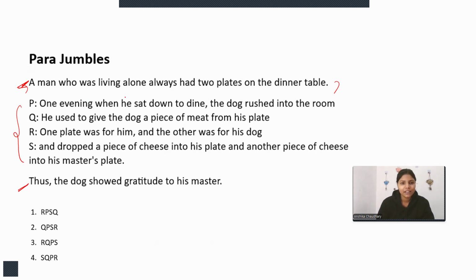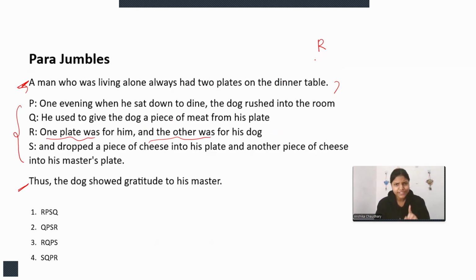How? A man who was living alone always had two plates on the dinner table. So here we are specifying two plates on the dinner table. Now one for him and another one for his dog. So here we are directly connecting the next node, right? So after this fixed statement, for the first we have this R statement, right?